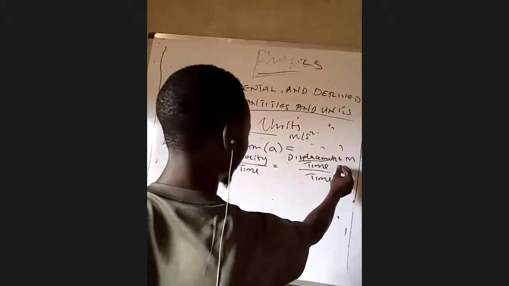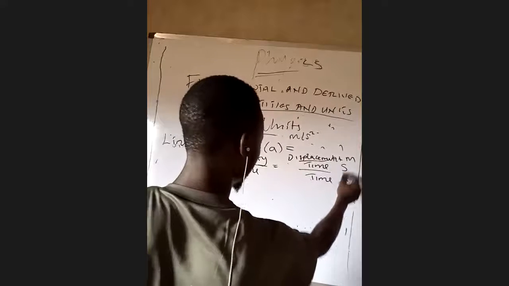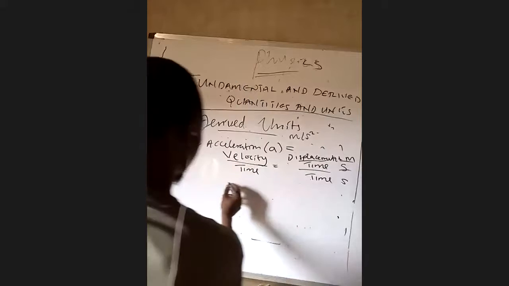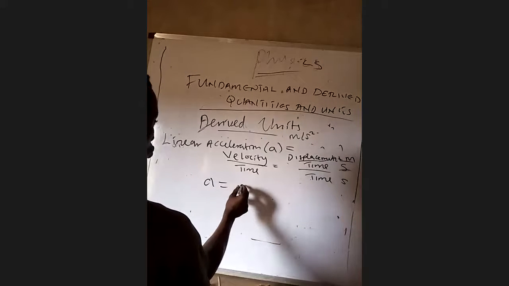The fundamental unit of time is second. Therefore, acceleration will be equal to meter per second per second.